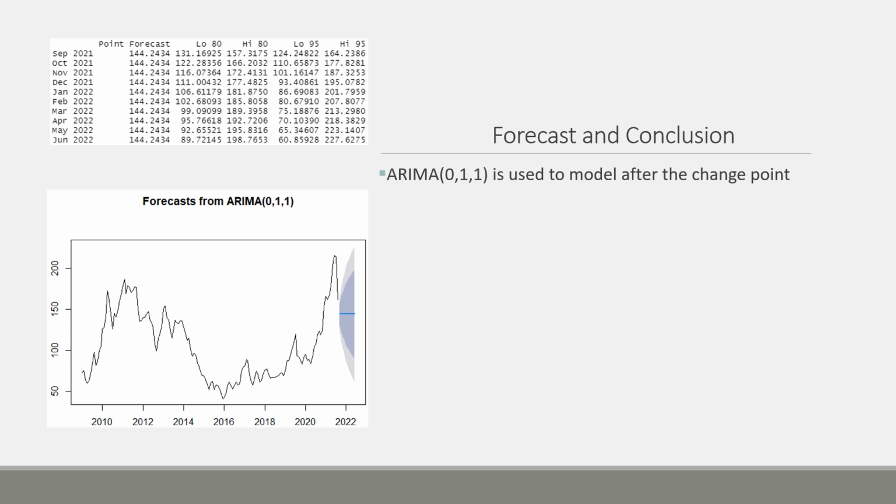My forecasting occurs immediately after the probable change point and predicts the iron ore price over each of the next 10 months to be around $144 US per metric ton. The 80% and 95% confidence intervals are provided. The 80% interval indicates that the iron ore costs will be between $131 and $157, whilst the 95% interval forecasts that the price will be between $124 and $164 in September 2021.